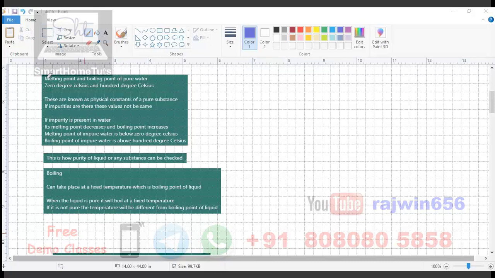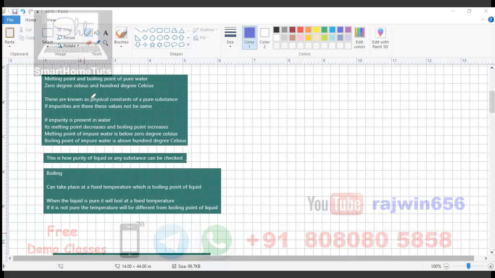The next part is melting point and boiling point of pure water. You have already written this down: 0 degrees Celsius and 100 degrees Celsius. So melting point is obviously 0 degrees Celsius, and boiling point of pure water is 100. This term, pure, is very important. If the water is not pure, then these temperatures will not be 0 degrees Celsius or 100 degrees Celsius. The temperatures will change if there is any impurity, if you put any salt or any other impurity in it.